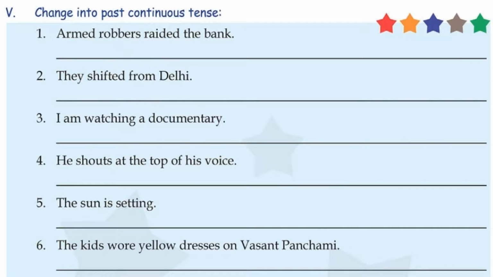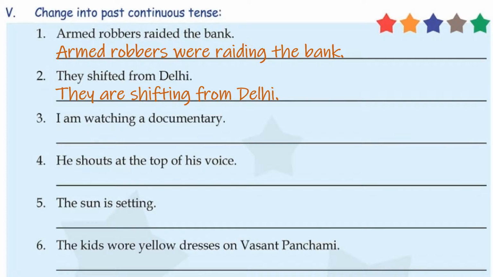So armed robbers, it is plural. So we will write were and raided will change into raiding. Armed robbers were raiding the bank. They shifted from Delhi. They is plural, so we will write they were and shifted will change into shifting. They were shifting. Okay, it is written are, but it should be were. They were shifting from Delhi, children. By mistake, it's written are. There is a typing error, but they were shifting from Delhi.